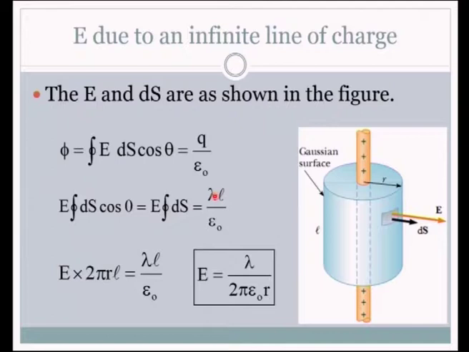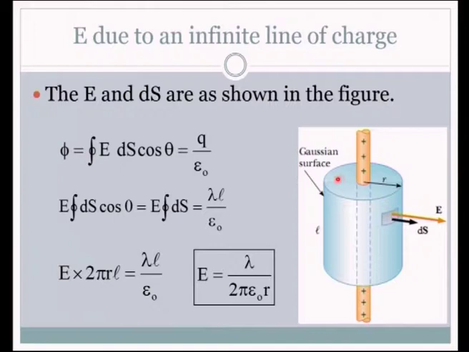Here we have to be a little careful. What is the charge enclosed by this? It is the linear charge density multiplied with the length of the Gaussian cylinder that we have considered. And we have to be a little careful here. It should be a closed area. Gaussian surface should be a closed area or closed surface.